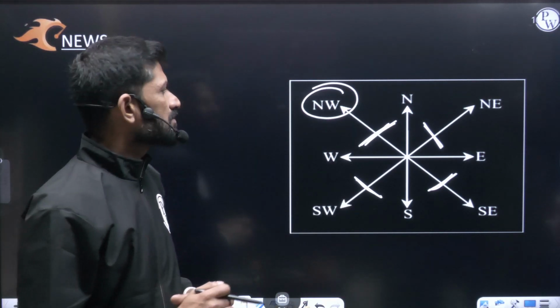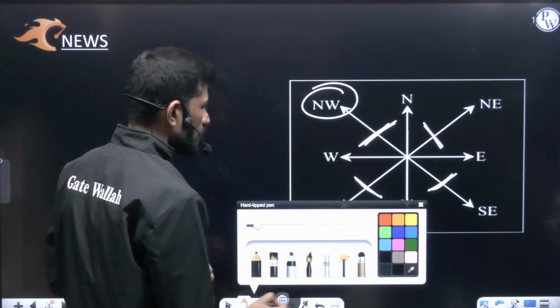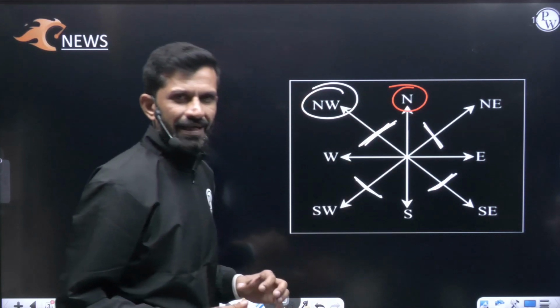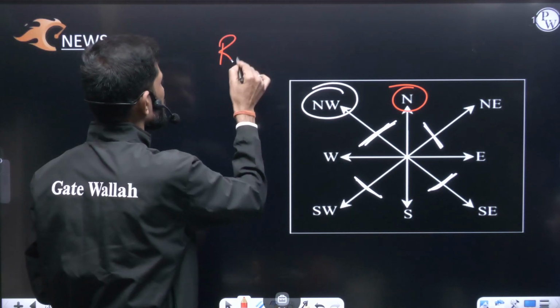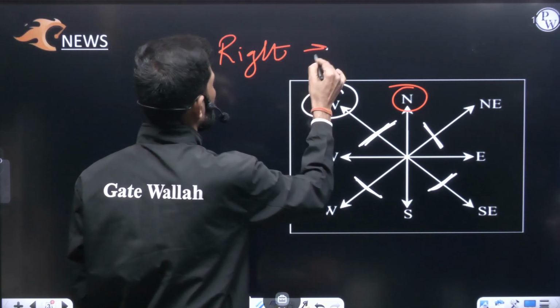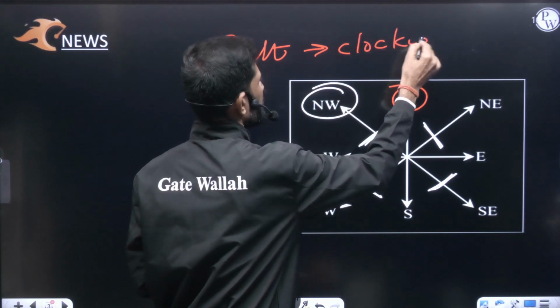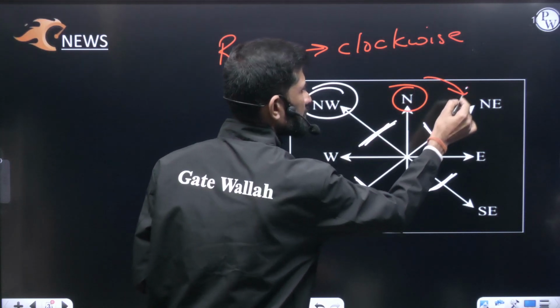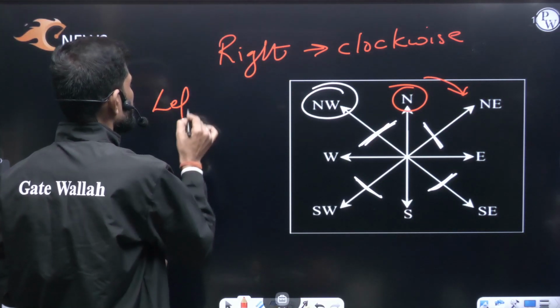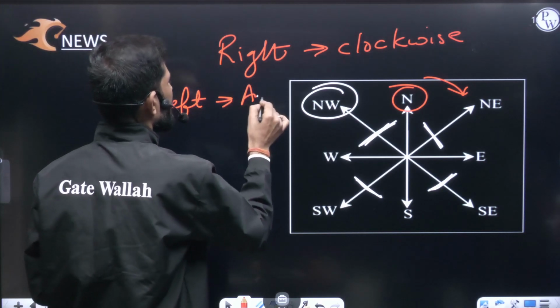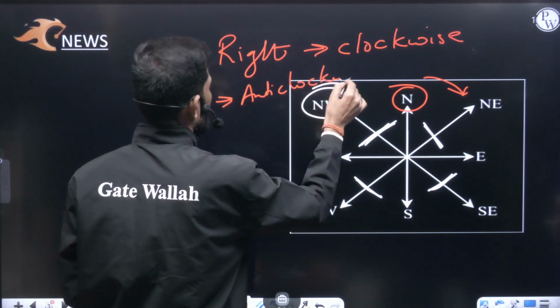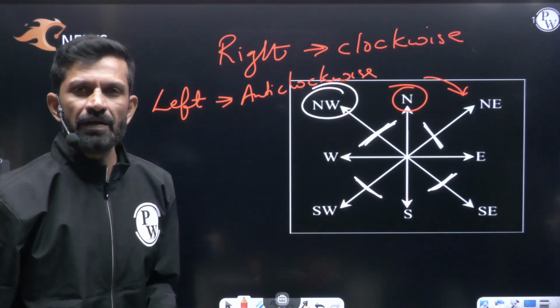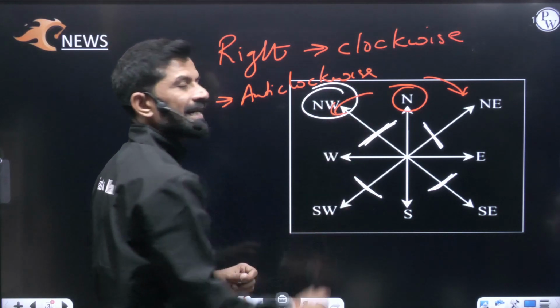Now let me tell you, consider a person going towards north and turns right. As they say right turn, remember you have to go in the clockwise direction. Right turn in the sense clockwise you have to move. So from north, right means it will be clockwise, and obviously the left turn means we have to go anti-clockwise. The right turn will be clockwise and the left turn will be anti-clockwise.